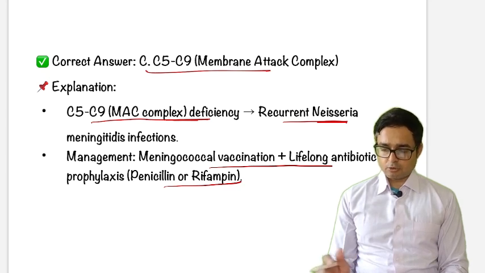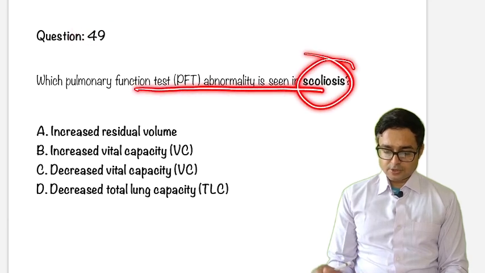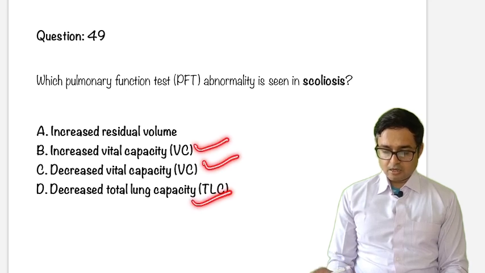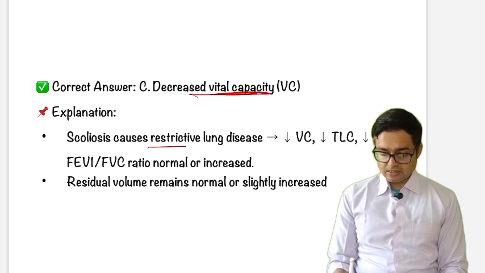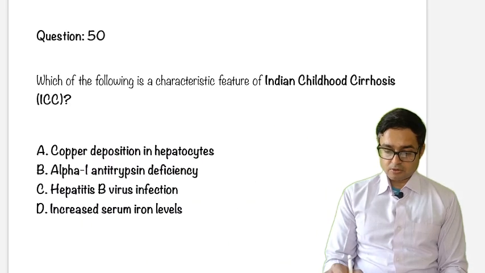So coming back to the topic, next question is question number 49. Which pulmonary function test abnormality is seen in scoliosis? The options are increased residual volume, increased vital capacity, decreased vital capacity, decreased total lung capacity. So the answer is decreased total lung capacity. Scoliosis causes restrictive lung disease. VC is decreased, TLC is decreased, FEV1/FVC ratio is normal or increased. Next question, question number 50.